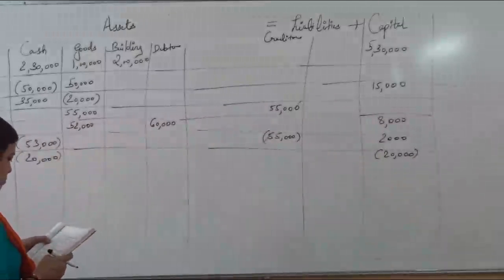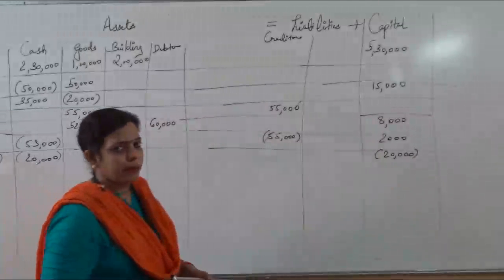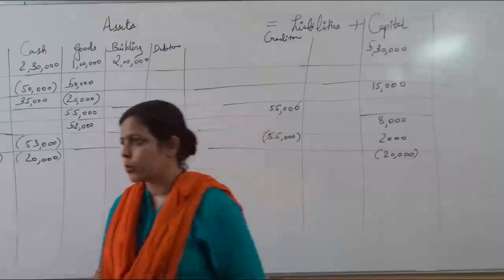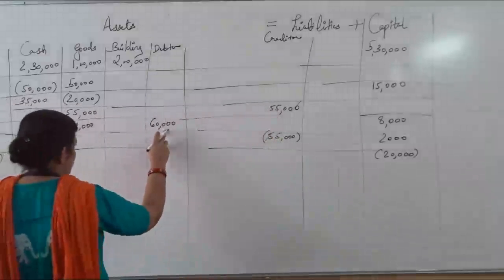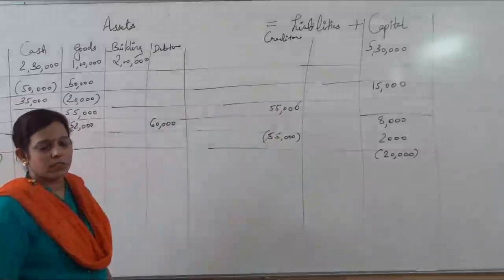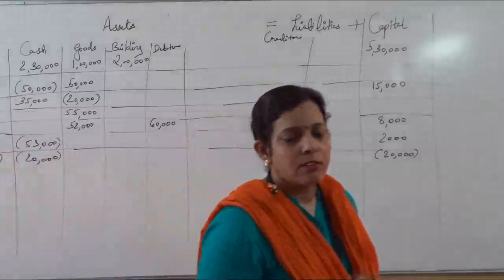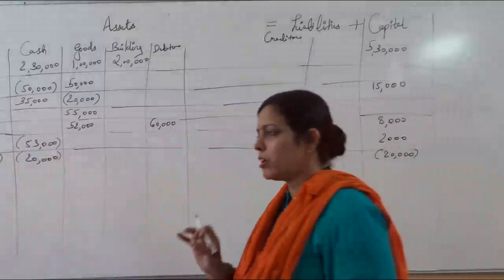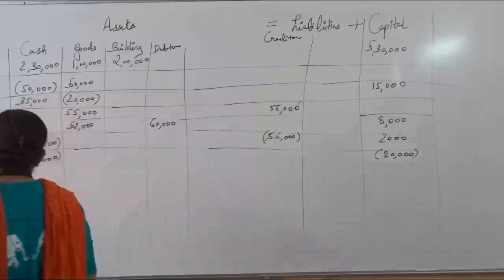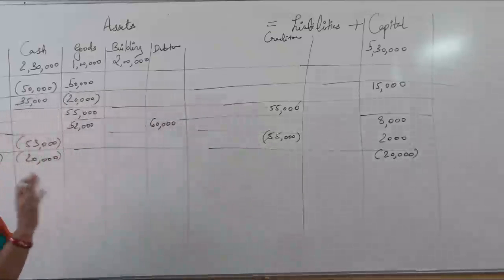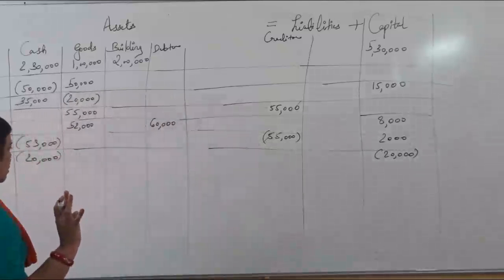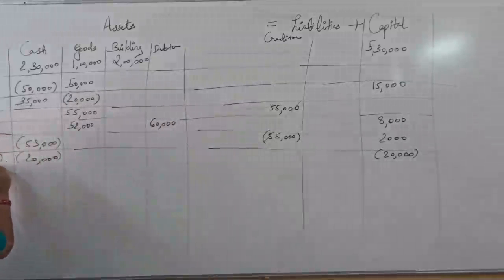Then next one. Received cash from Varun in full settlement. Cash is received from Varun. You can see Varun was a debtor. How much amount has to be received? 60,000. Now how much amount is actually received? 59,000. It means 1,000 discount is given. 1,000 discount is given to Varun by the business. It's a loss. Okay. Do this transaction.